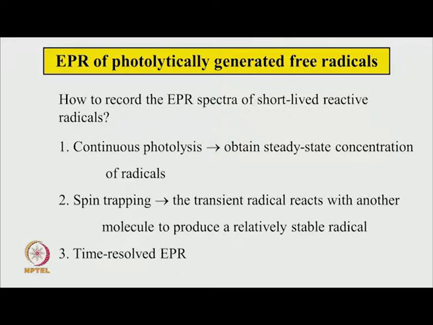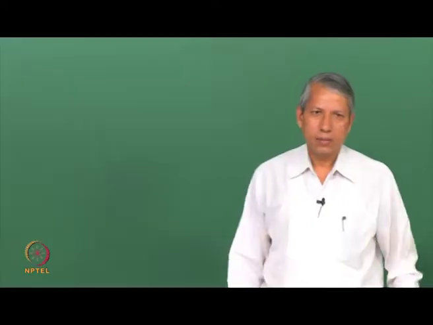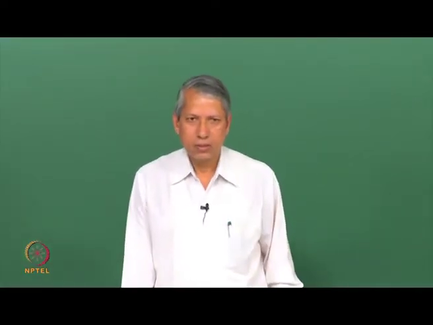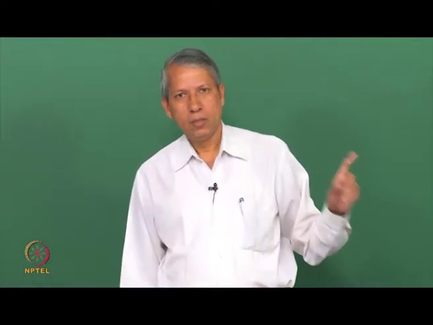Because these are very short lived reactive radicals, how does one really detect them and try to capture them even if they are short lived? So, we have to find some way of doing the experiment. Unlike the examples that you have seen in the EPR lectures, almost all the radicals that we showed are reasonably stable, so that you can scan the magnetic field very slowly and get the spectrum. Radicals do not die during the recording. Here, because they are short lived, some special techniques need to be adopted.